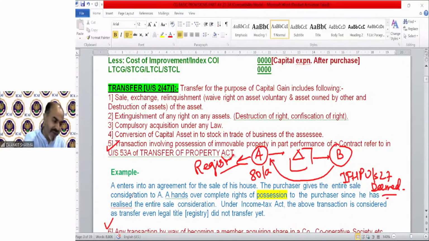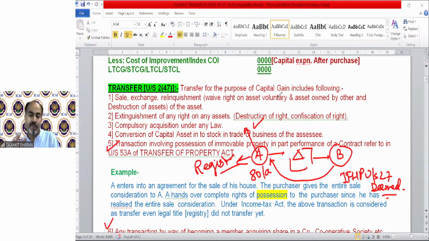So can you tell me who will be the deemed owner in this case? If section 27 has been discussed with you, the faculty must have told you who will be the deemed owner for the purpose of income from house property. We do not have anything for capital gain there. Capital gain is going to be imposed upon Mr. A because he received the amount. But I am asking who will be the deemed owner in this case, A or B, for the purpose of income from house property.